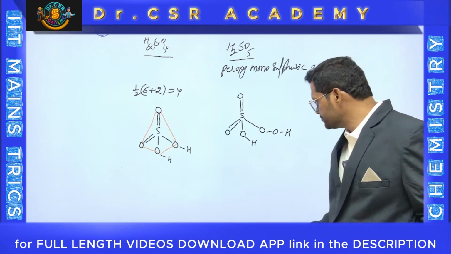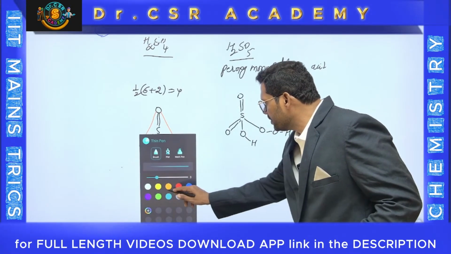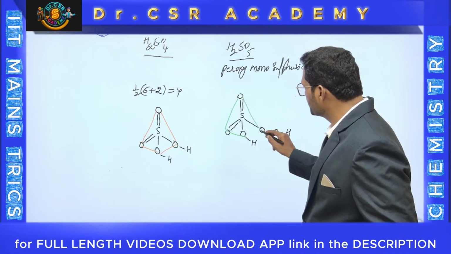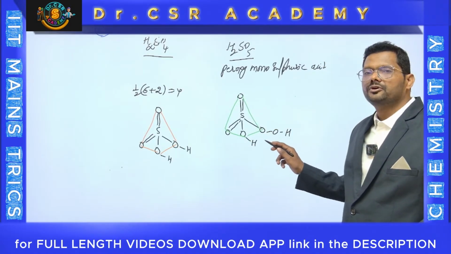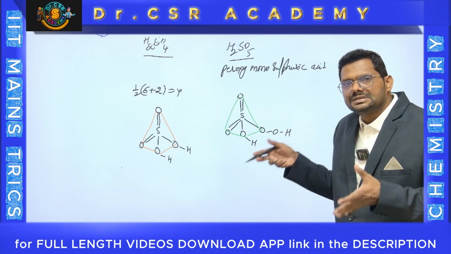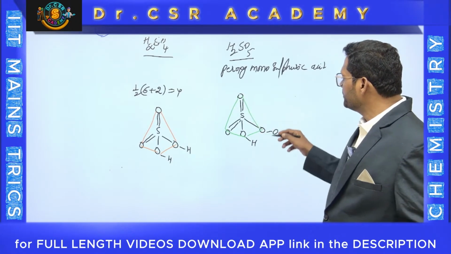That is H2SO5. And that H2SO5 geometry will also be the same, which means AB4 only. Interestingly, you have to count only up to this, not that oxygen. That oxygen is not part of the central atom. Therefore, this is AB4 type only.